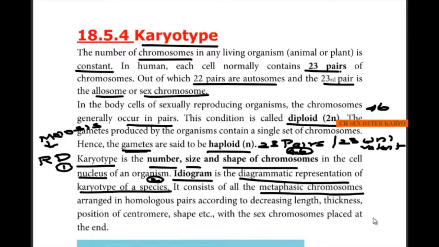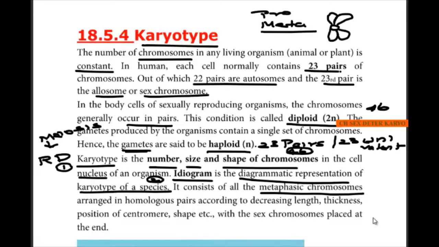We know that during cell division, the first stage is prophase, then metaphase. During metaphase, the chromosomes arrange themselves in the equatorial plane, where you can see the structure of the chromosome. That is, we can see clearly the arm of the chromosome and the centromere.